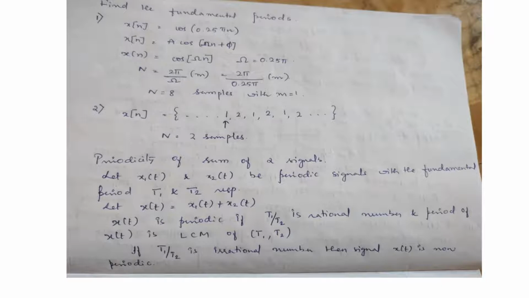And in the second problem, x(n) is equal to 1, 2, 1, 2, 1, 2, and so on. Hence, directly we can write N is equal to 2 samples.